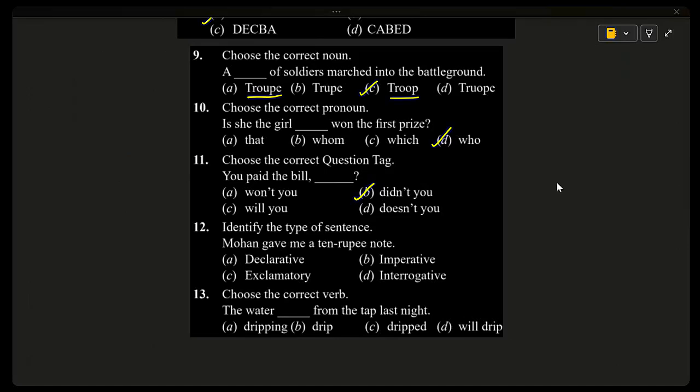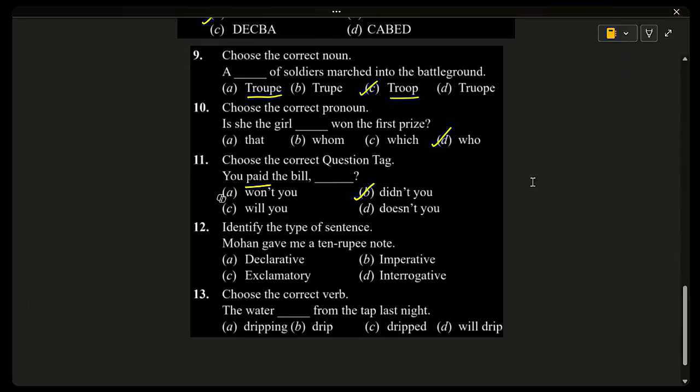The rule of question tags is that a positive statement will have a negative question tag. That's why not is there. And it is past tense. How can we confirm it is past tense? Because pay, paid, paid. So paid is V2, so it's past tense. So we have to use did. Did plus not becomes the contracted form didn't. And the subject is you, didn't you. Other options like won't you and will you are in the future tense, and doesn't you is an incorrect verb form. So this is the answer.